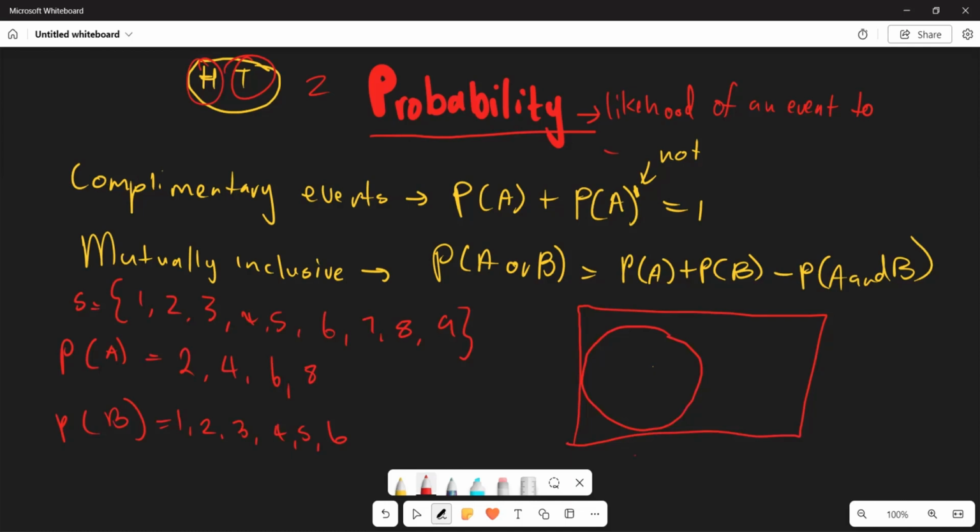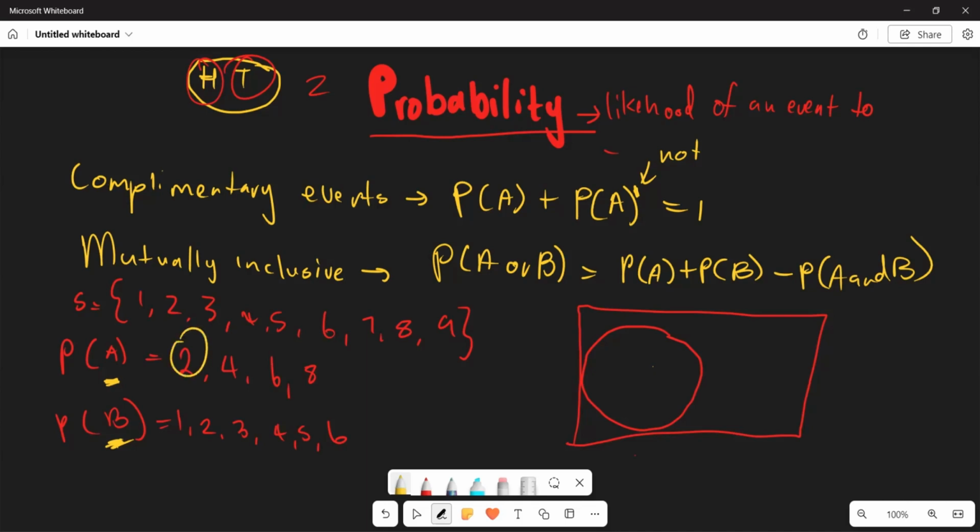Mutually inclusive means that what occurs in the probability of A is also the same as in the probability of B, which means a value that appears in your probability of A is also going to appear in your probability of B. Now, check what is common between these two.